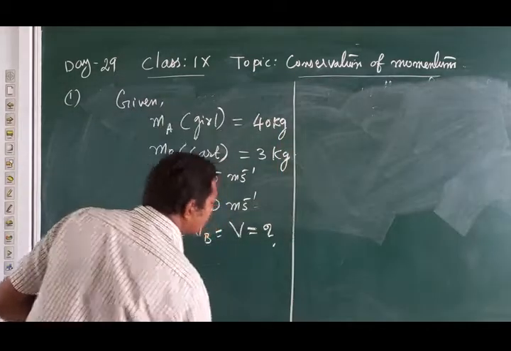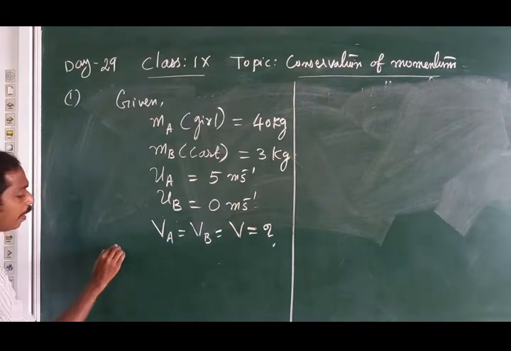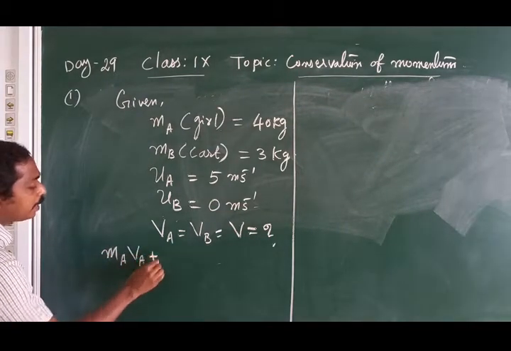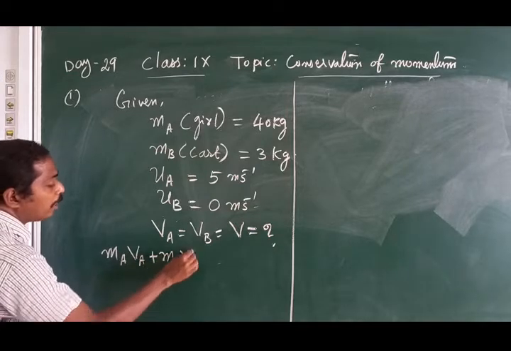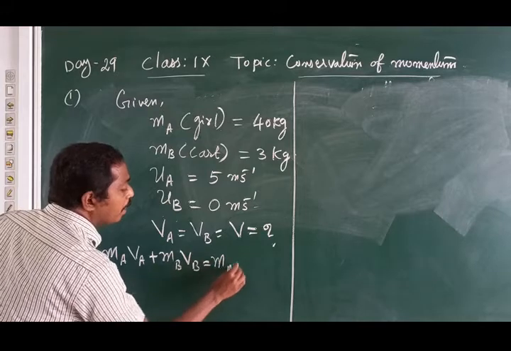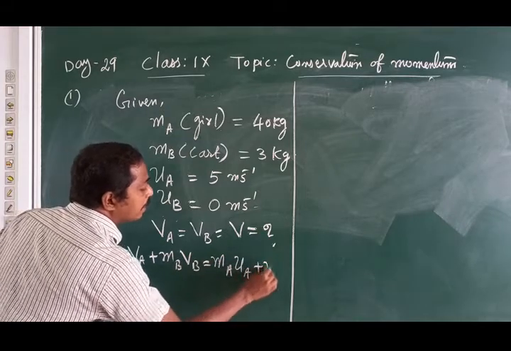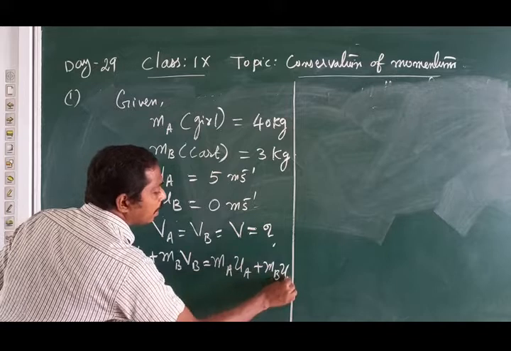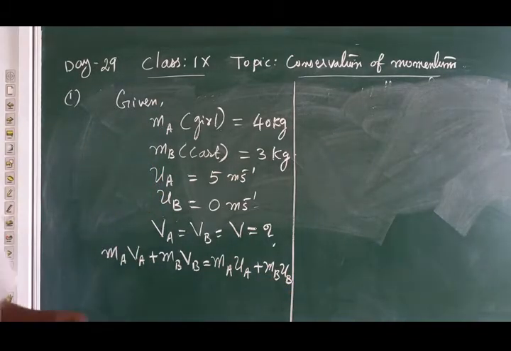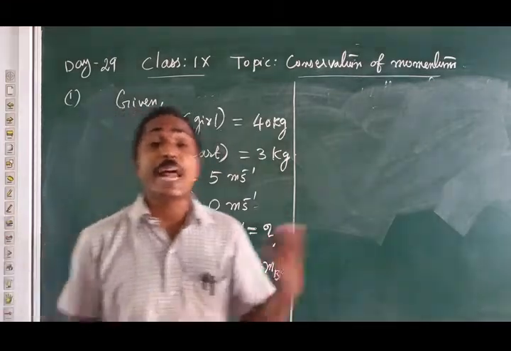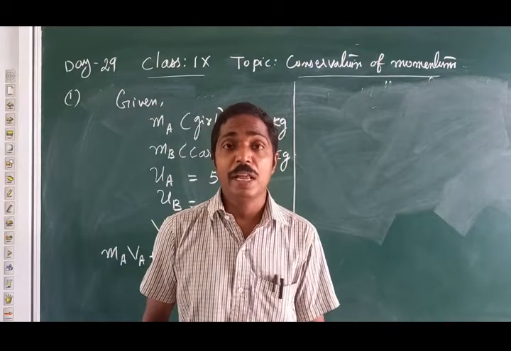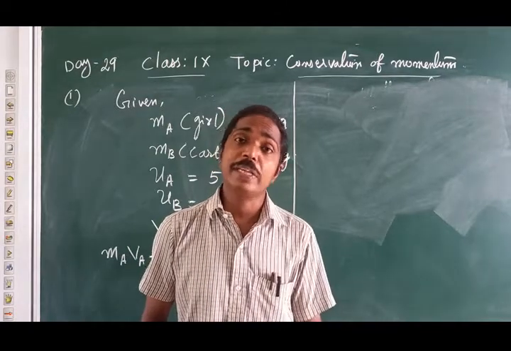What is the equation we are using? m_A v_A plus m_B v_B equal to m_A u_A plus m_B u_B. So this is the equation we are using, conservation of momentum. Momentum before interaction of the girl and cart and after interaction are equal.